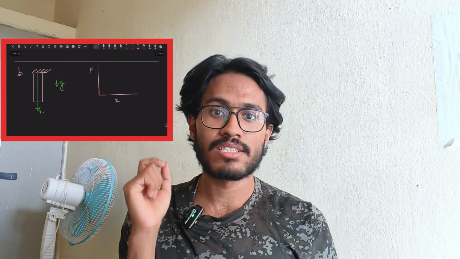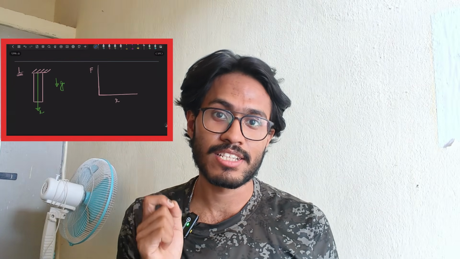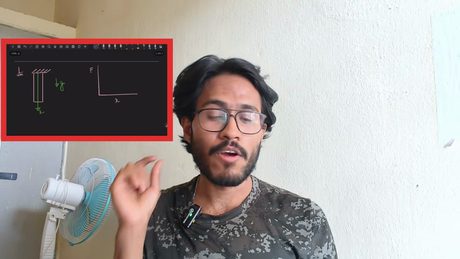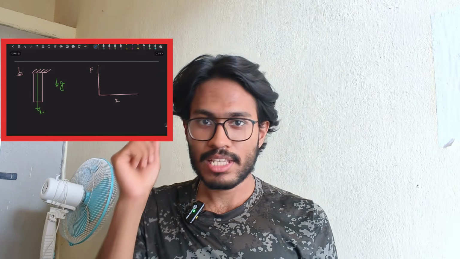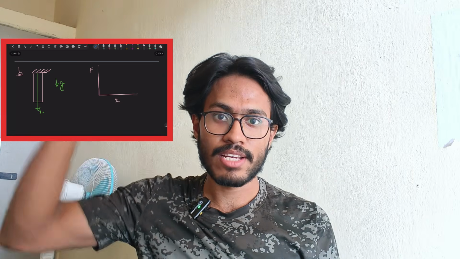If you are a BARC interview aspirant in mechanical engineering, see this question. You have to draw the load versus x graph. This bar has a self weight and the gravity is acting downwards. Drawn it? Now see this question, I have added an external support on the bottom also. Now you have to draw the same graph.